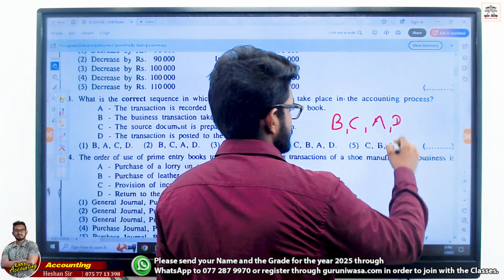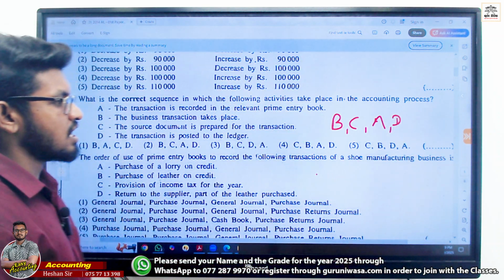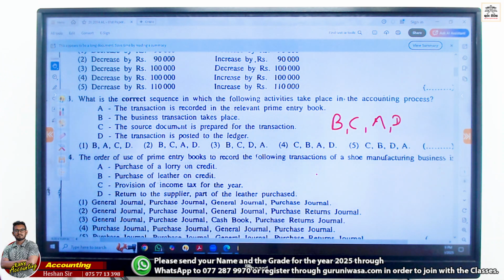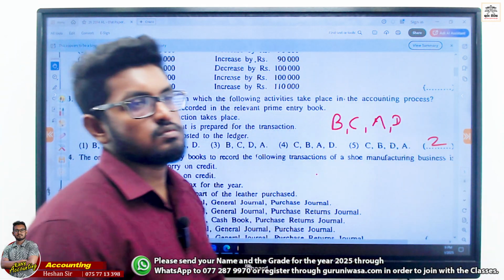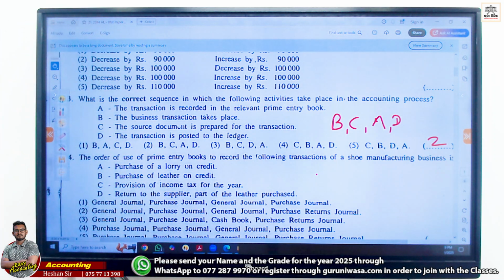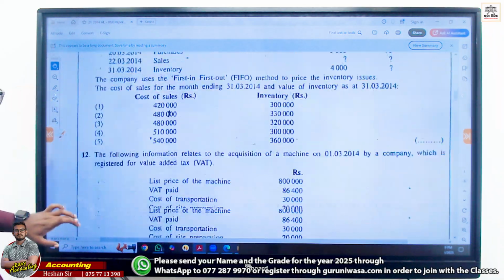In the ledger. Trial balancing of the ledger. Number 2 is the answer. All good, huh? So let's go to the 31.